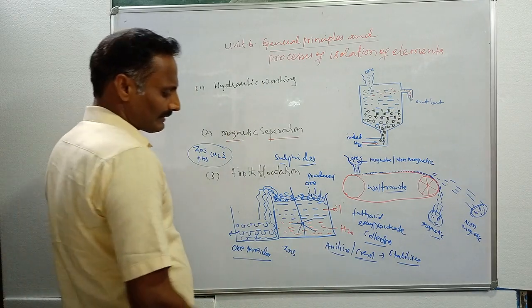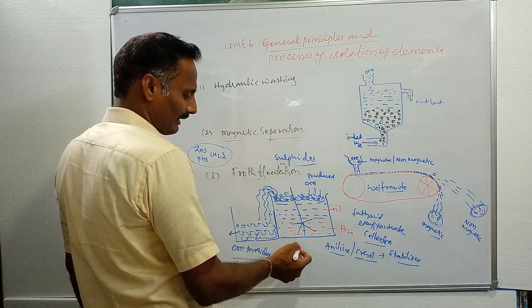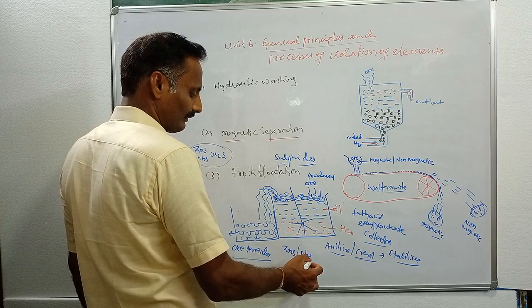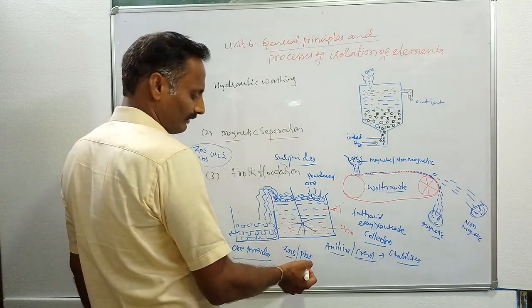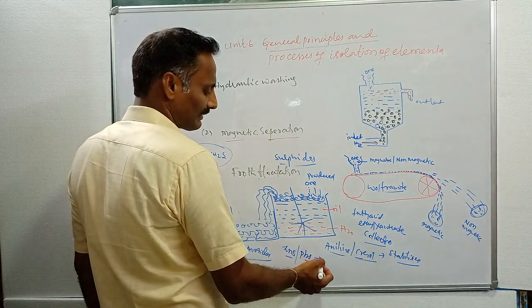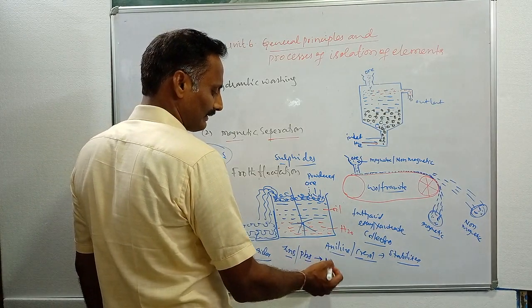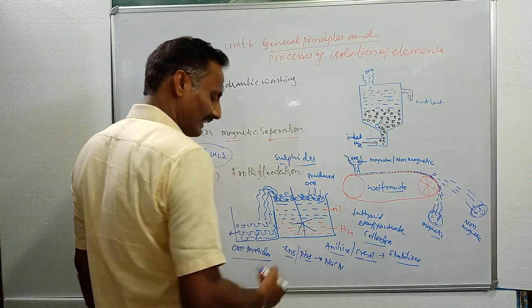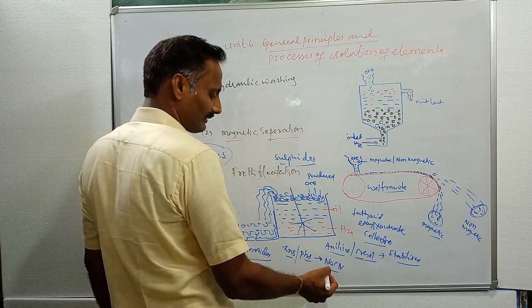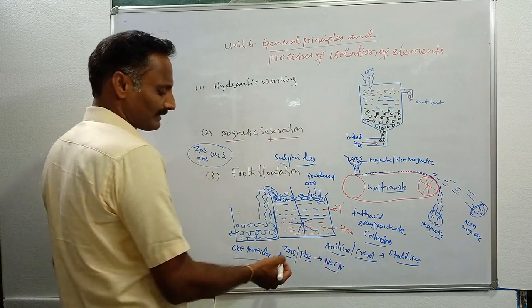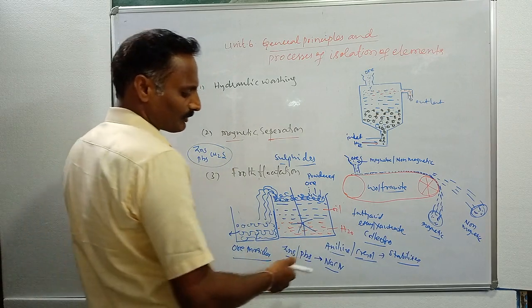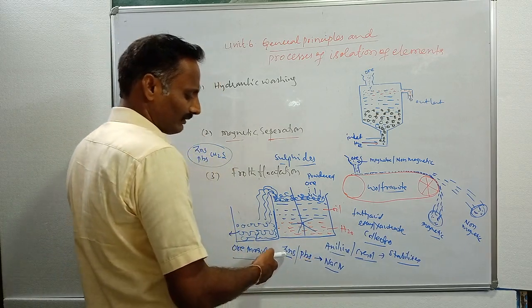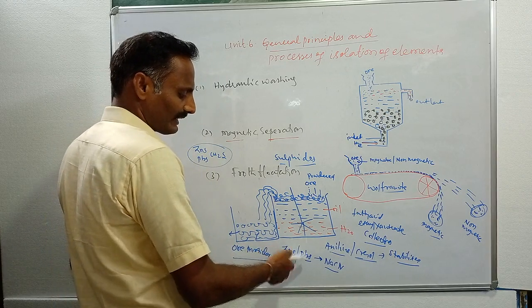Then, in case any ore contains two sulfide minerals like ZnS and PbS, to separate the two sulfide minerals we add a chemical, NaCN, sodium cyanide, which is called a depressant here. It separates both zinc sulfide and lead sulfide. And what is the function of sodium cyanide in the froth flotation process of zinc sulfide and lead sulfide?